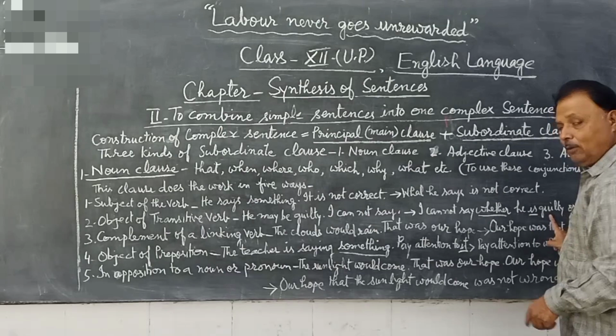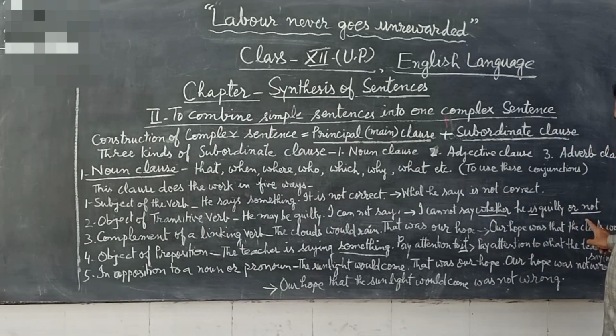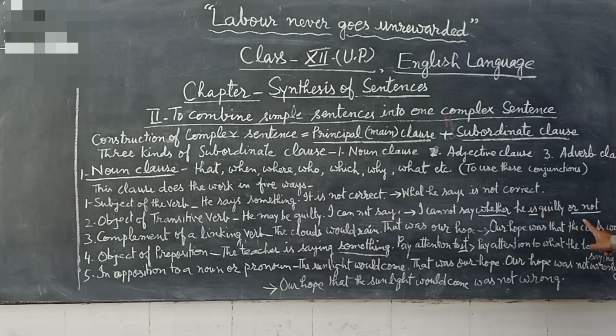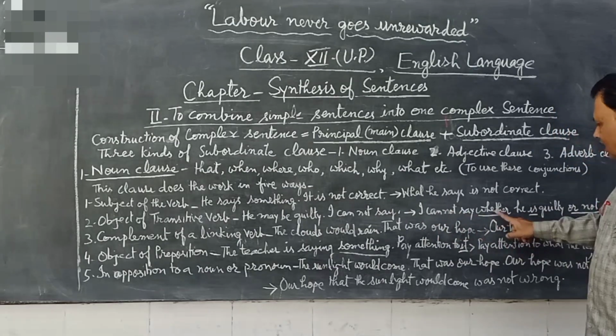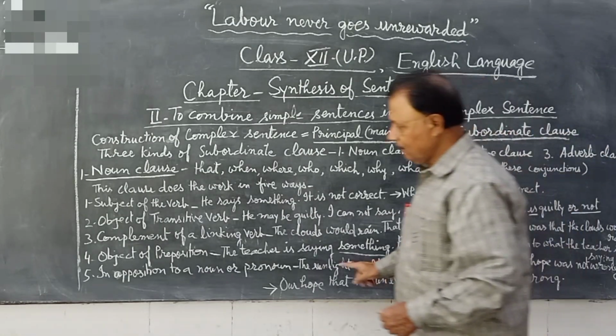He is guilty. But two words will be added together: or not. In this type of sentences where we use whether, then or not is also used. Okay? So the solution will be I cannot say whether he is guilty or not.